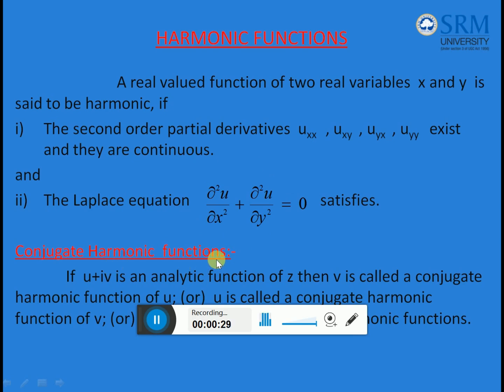Conjugate harmonic function: if f of z, which is equal to u plus iv, is an analytic function of z, then v is called a conjugate harmonic function of u, or otherwise u is called the conjugate harmonic function of v.